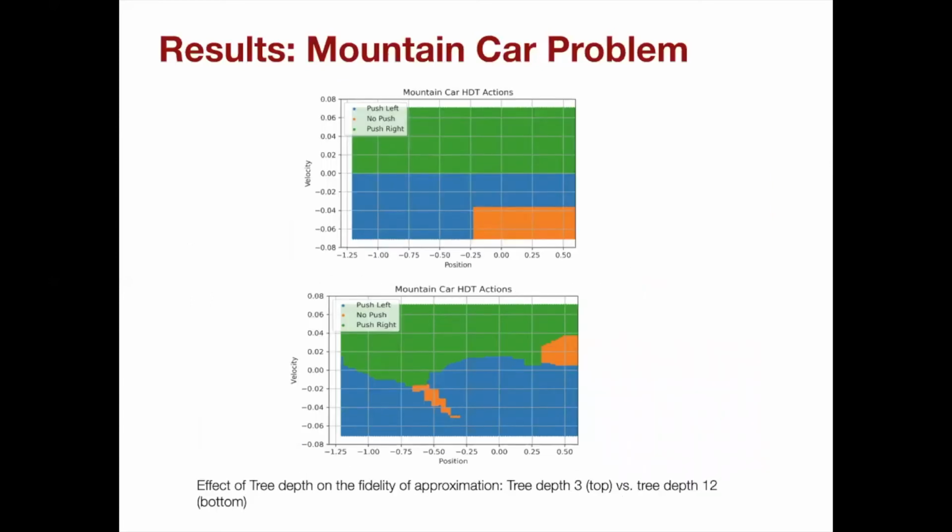The other result we found was the effect of the tree depth on the ability of approximation. So we did this for the hard decision tree. A decision tree of depth 3 could not approximate the DQN policy by much. A tree of depth 12 came really close to approximating the DQN policy.